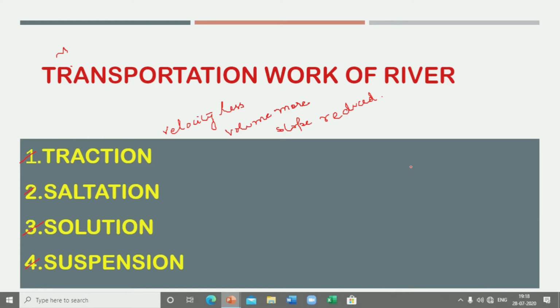Remember these 3 things. That is why traction, saltation, solution and suspension.